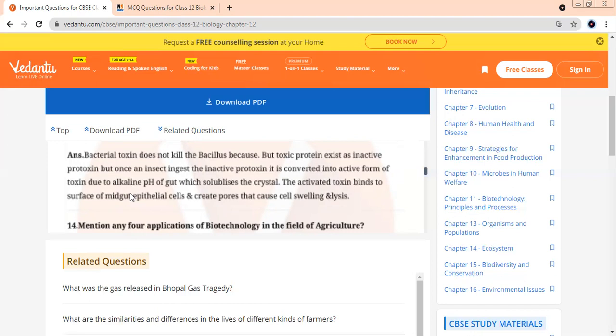It does not kill the bacteria because it is in inactive form, and the inactive form of toxin is called prototoxin. Once it enters, it is converted into active form because of what medium in the gut? Alkaline medium. Yes. This toxin will bind to the epithelial cells of the midgut and it will create pores.